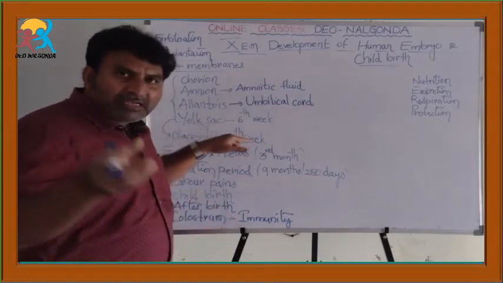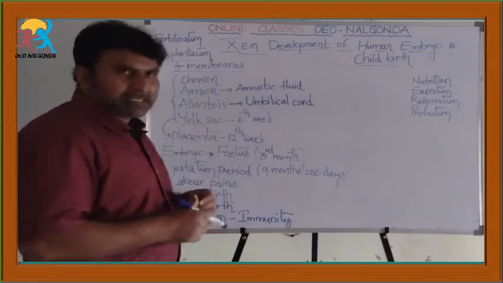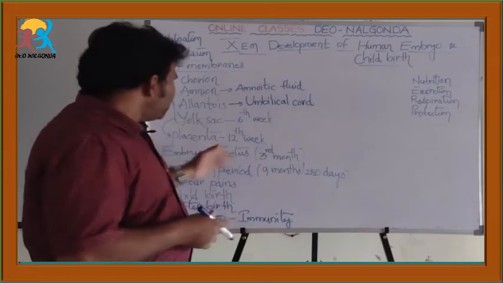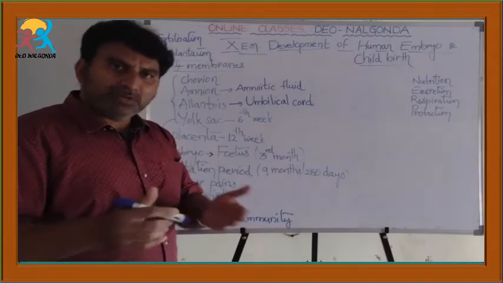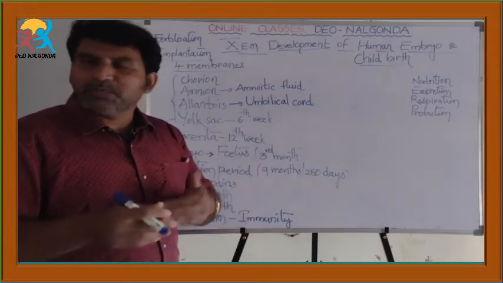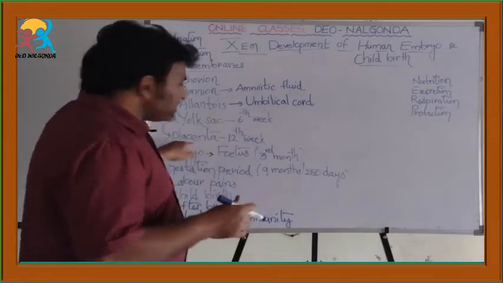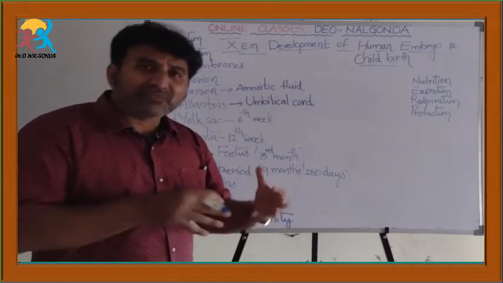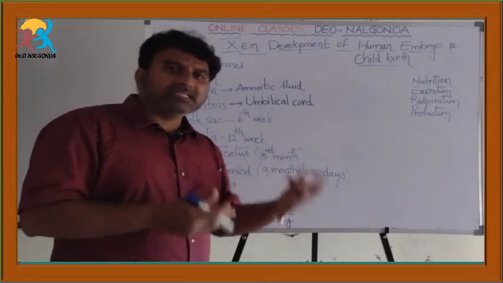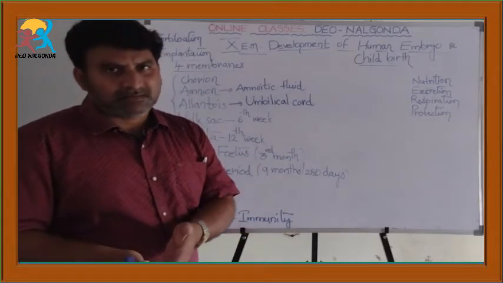And I would like to introduce another word to you, that is placenta. What is placenta? Placenta is a tissue. You know very well that a tissue is a group of cells. So, placenta is also a type of tissue which is formed by the cells of the growing embryo and the mother.